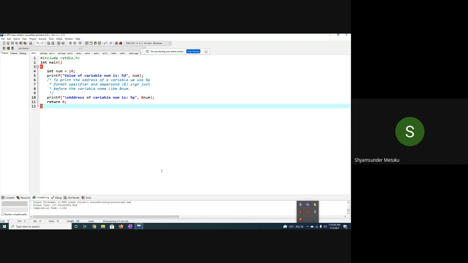Yeah, sir, this is what we have not used so far: percentile P. Very good. So it's a format specifier to print addresses. The format specifier %p is mostly used for the purpose of printing addresses. I generally said %u in my theory classes, but U you can also use, P you can also use. There's nothing wrong in that.